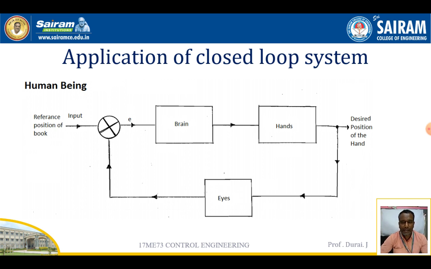The brain gives the signal to the hand about how much force to give to the bat, so that the movement takes place in the hand and it hits the bat. Like this, the closed loop system works in the human being.